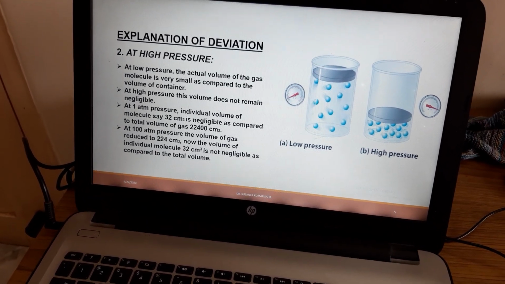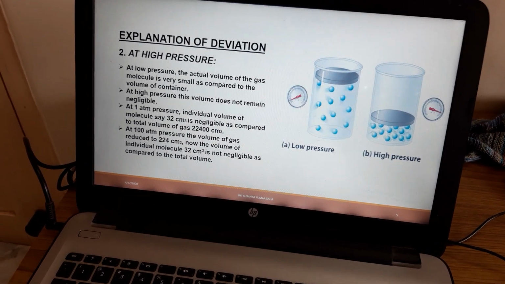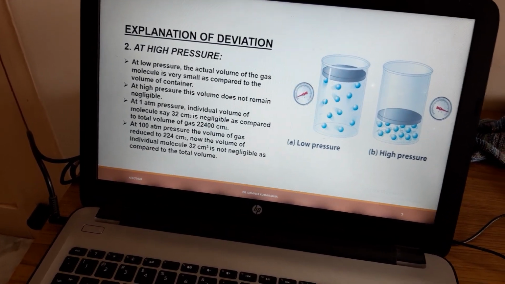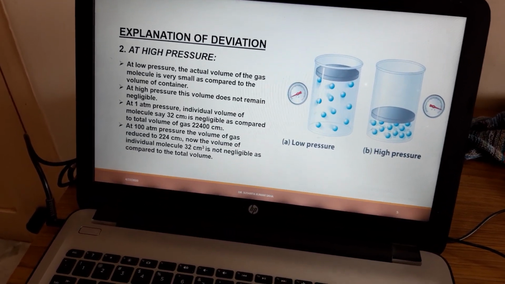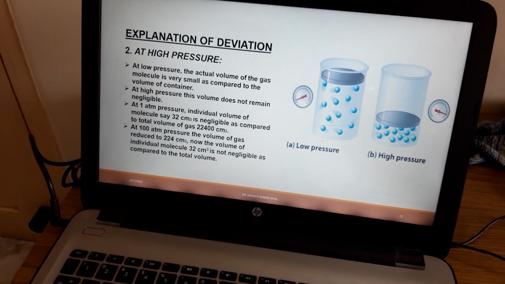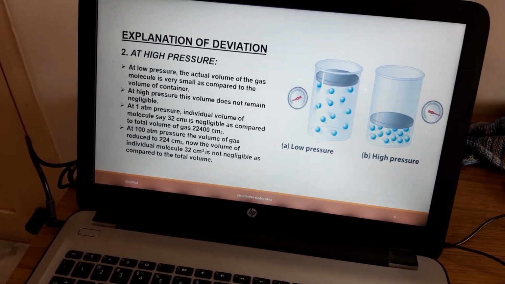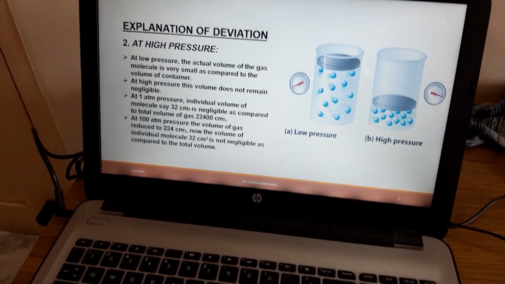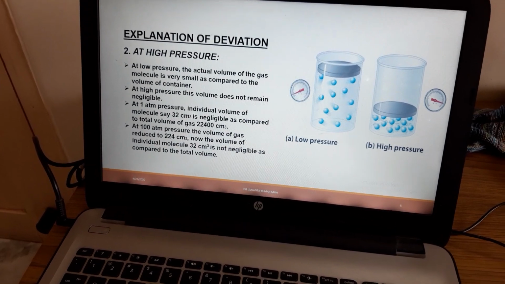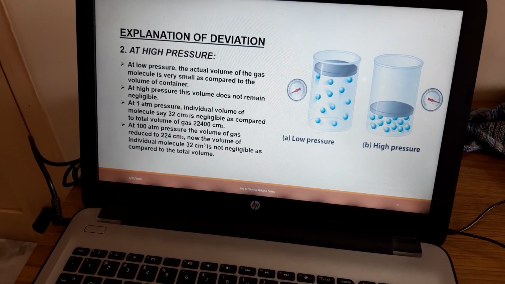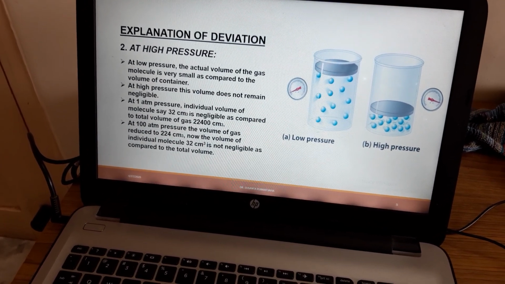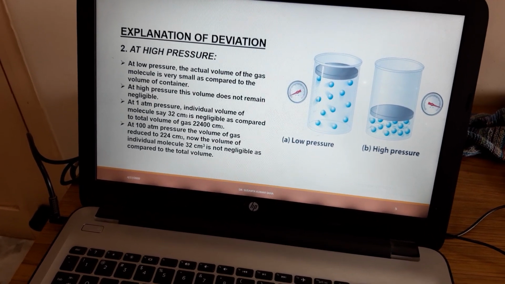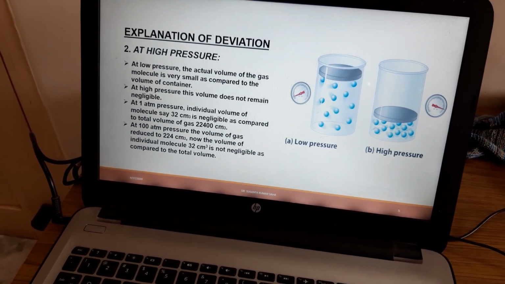Then at low pressure, the actual volume of the gas molecules is very small as compared to the volume of the container. But at high pressure, the volume of gas molecules does not remain negligible. At 1 atm pressure, the individual volume of molecules, say 32 cm cube, is negligible as compared to the volume of gas, 22,400 cm cube.